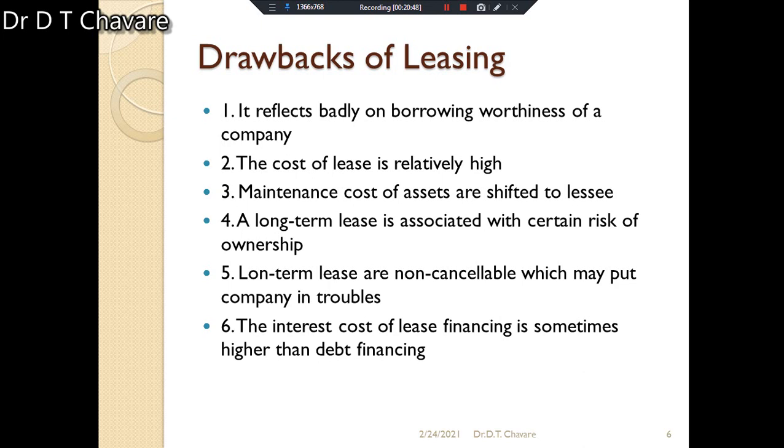Then another drawback is the interest cost of lease finance. The interest cost of lease finance is sometimes higher than debt financing. It means such interest is more than the debt finance, and that is also one of the drawbacks of leasing.